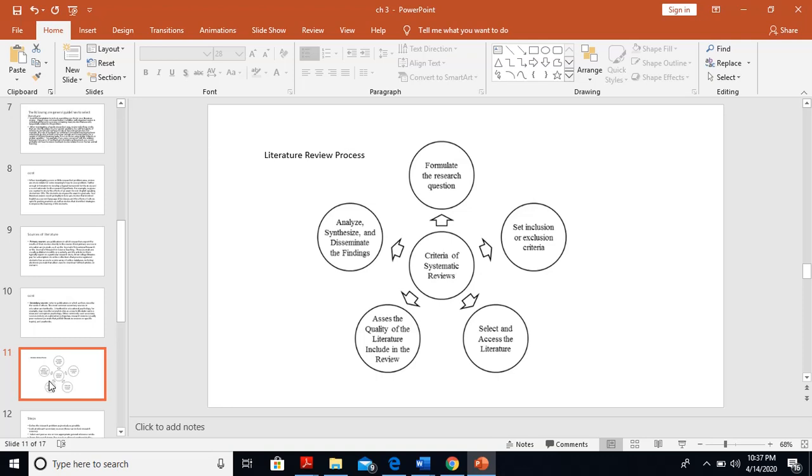This is the pictorial form of the literature review process. First of all, your first step is to formulate the research questions, set inclusion or exclusion criteria, select and access the literature, assess the quality of the literature included in the review, and finally analyze, synthesize, and disseminate the findings.